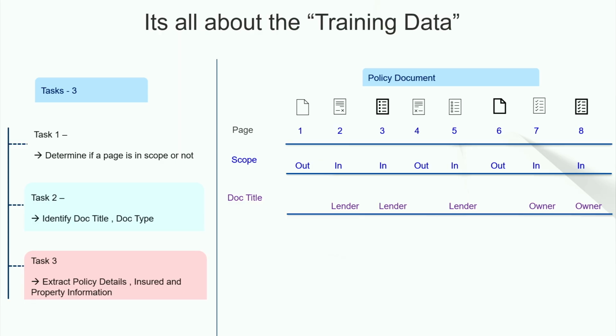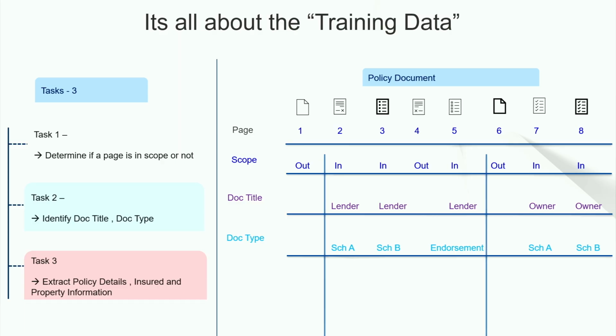And then let's further break it down into a Schedule A, Schedule B, an endorsement, or a commitment. At this point, you know that in this particular case, pages 2, 3, and 5 are a good title policy, and pages 7 and 8 are a good policy as well. So we throw out page 4 and page 6 because they're out-of-scope documents here. So that's how we form the training data itself, right?